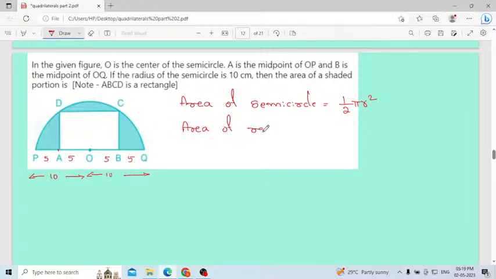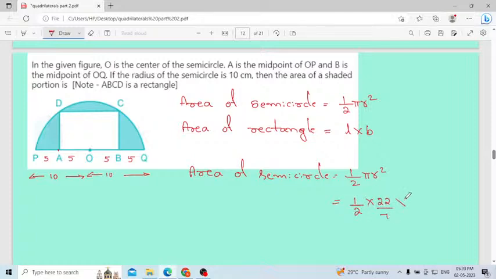Area of rectangle is length into breadth. We will use these two formulas, okay? Calculate the area of this semicircle. Use the formula: half of pi r square, where the pi value is 22 by 7, as given.